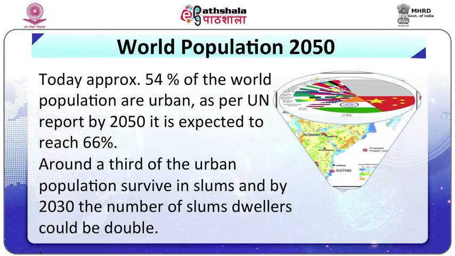Global population is changing from high mortality and high fertility to low mortality and low fertility. Today, approximately 54% of the world's population are urban. As per United Nations report, by 2050, it's expected to reach 66%. Around a third of the urban population survives in slums, and by 2030, the slum dwellers are going to increase. One quarter of the world population will be over 60 years, excluding the Africa continent. Around 65% of the older population live in developing countries. Today, it is likely to reach 80% by 2050.